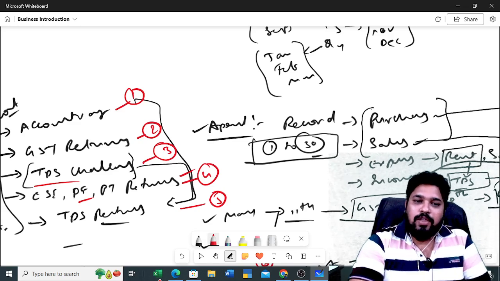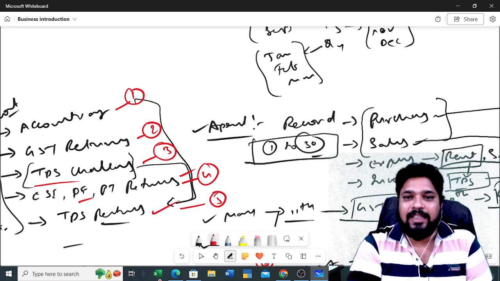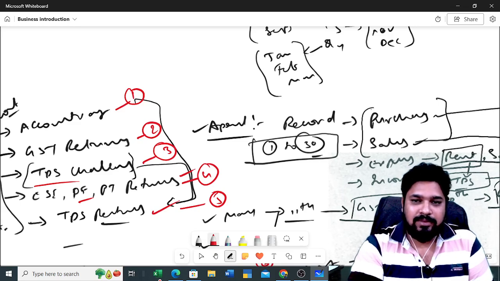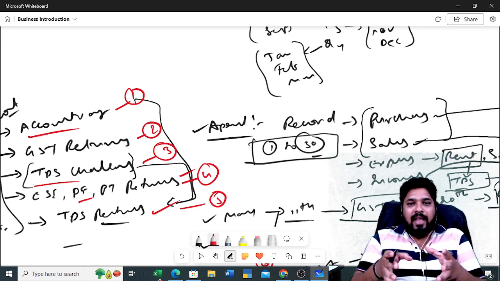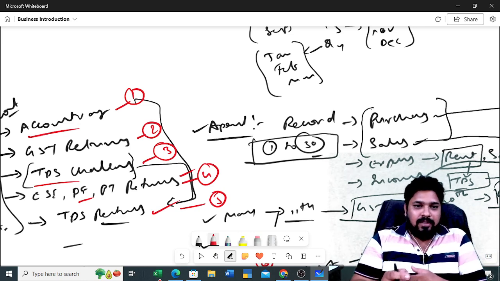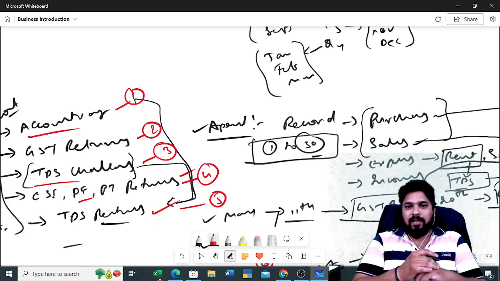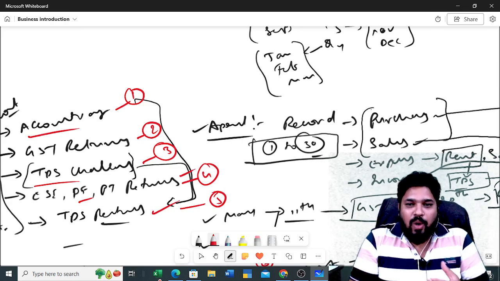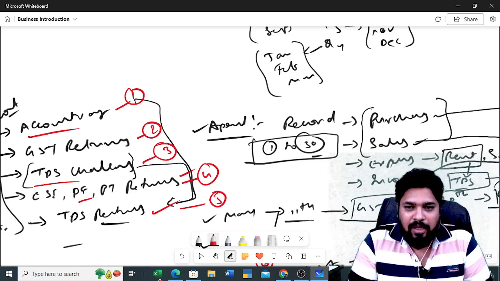Understand or not? Suppose you do not know about TDS returns, at least you should know what percentage you need to deduct from expenses for payments. So for doing any accounting, if you are thorough and your accounts are accurate, then you can do all these steps very smoothly. That depends on what type of software you are using, or whether you are doing manual accounting or whatever it may be.